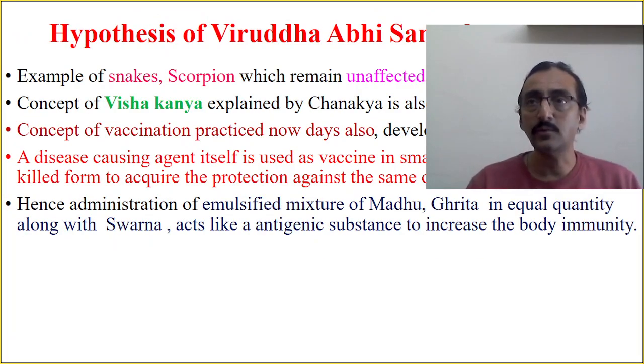Now, example, इसको कुछ example हम बोलेंगे. If you see the snakes or scorpion, they remain unaffected in spite of the poison within them. अब देखेंगे snakes को या scorpion को, उसका अंदर बहुत सारे poison है, वो poison होने के बाद भी वो उसको खुद affect नहीं करता है. ठीक है. So इसी तरीके से कुछ चीज जो हमारा बॉडी के लिए विरुद्ध है उसको कंटिन्यूअसली स्मॉल अमाउंट में हम अगर सेवन करें, if you consume it, then it modifies our body tissues and modifies our body immune system, so that it will not cause any major effect on the body when it is consumed accidentally or intentionally.